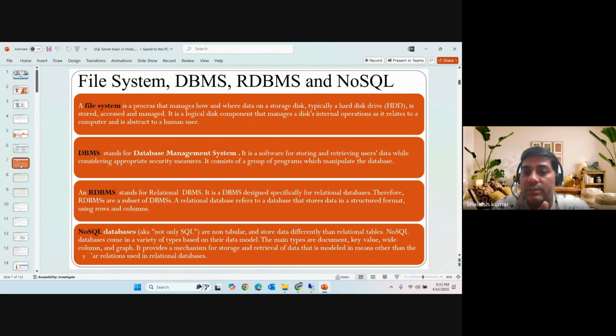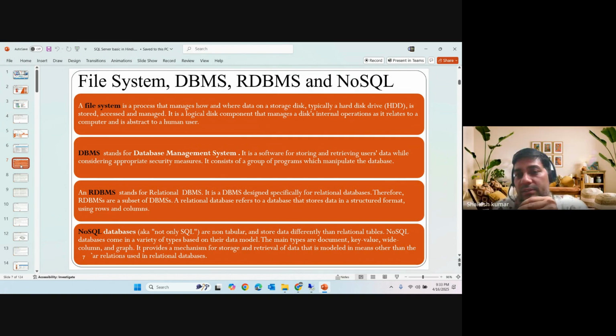So we have got a new feature, that is RDBMS, relational database management system, in which we can make a relation between two or more objects, right? We can write data from parent to child. So there is a relation between the objects, right? This is known as RDBMS, right?